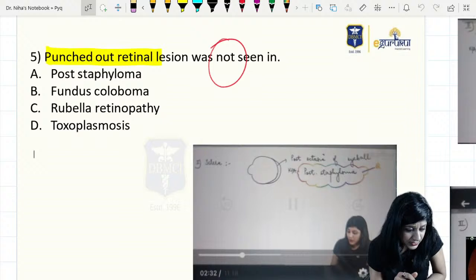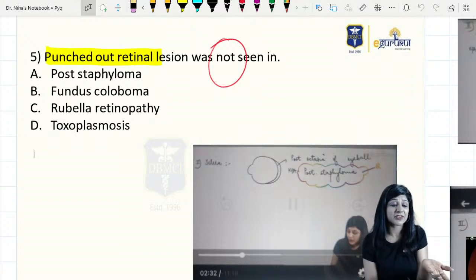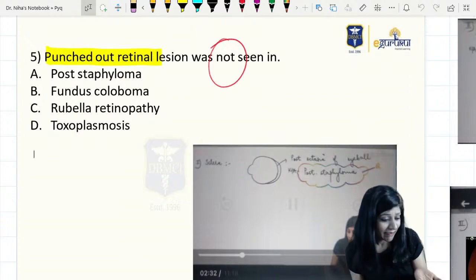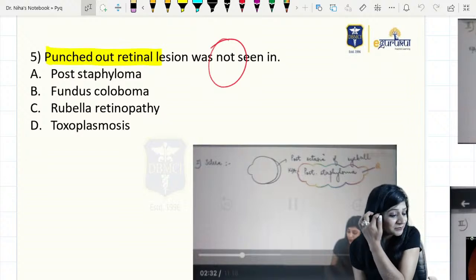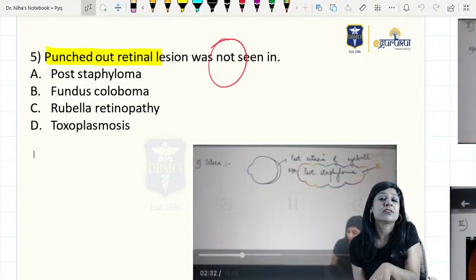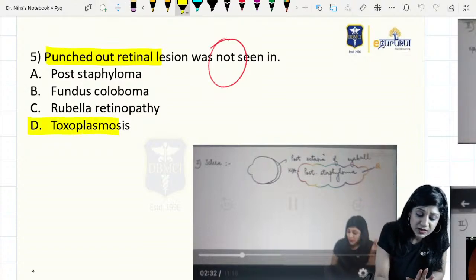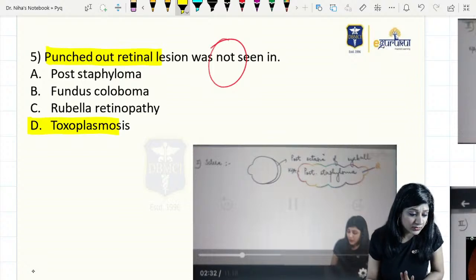Okay. It is seen in, because even now there is a mixed response that it is seen in and it is not seen in, because out of these only one option shows punched out lesions, and that is toxoplasmosis. Only the one option.